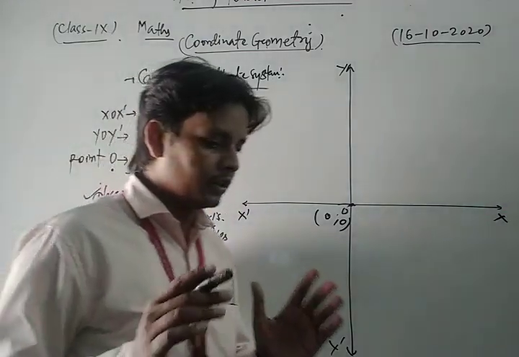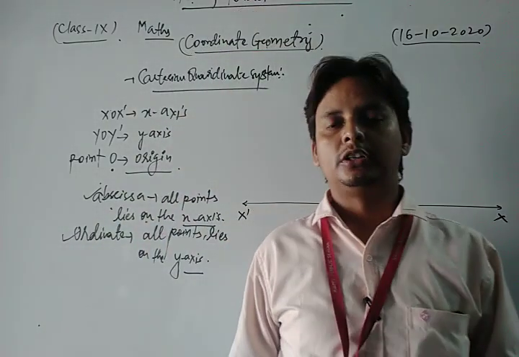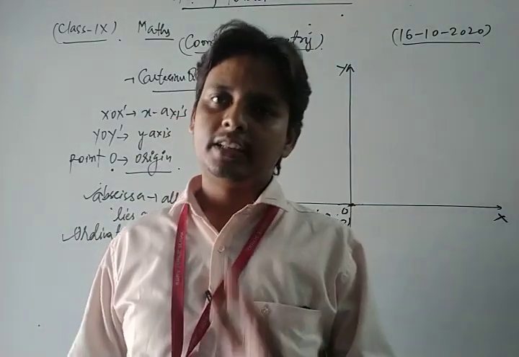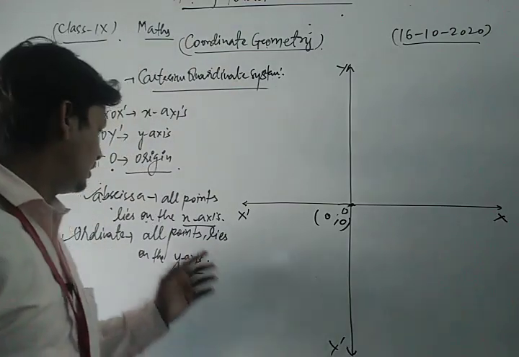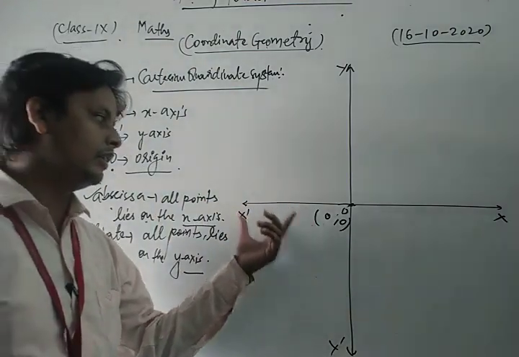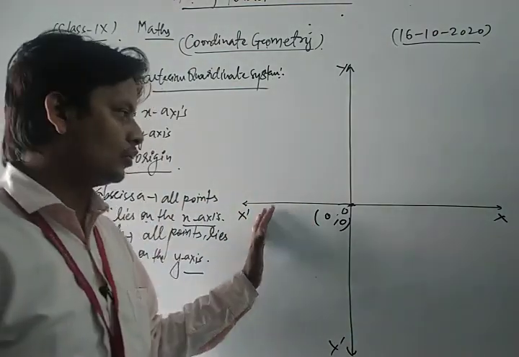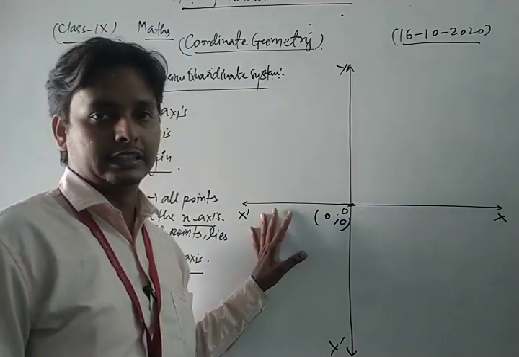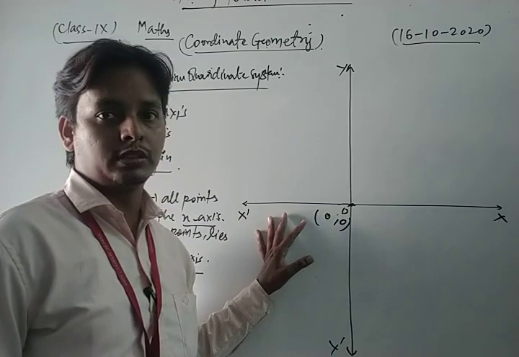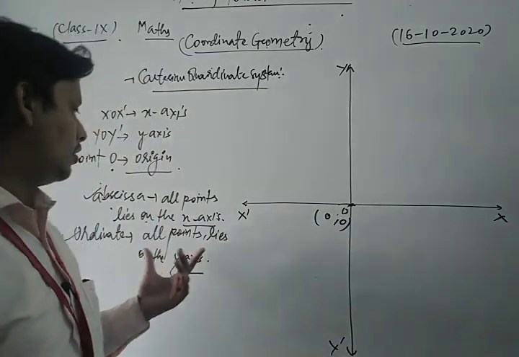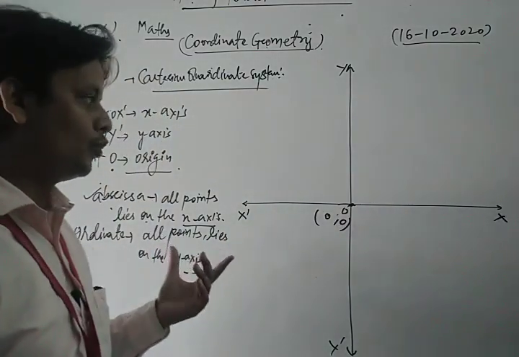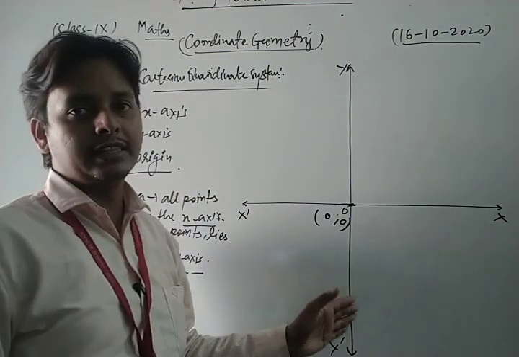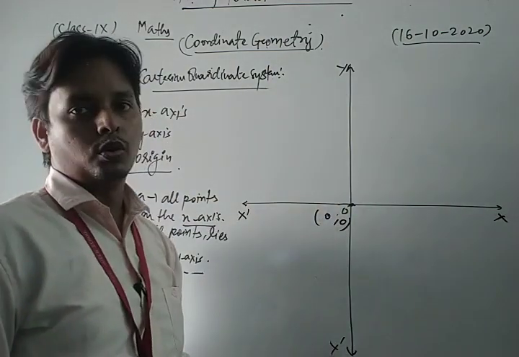Dear students, this is one of the most important concepts related to this chapter. Is that clear? The abscissa is the set of all points which lie on the x-axis, the line XOX', and the ordinate is the set of all points which lie on the y-axis, YOY'.